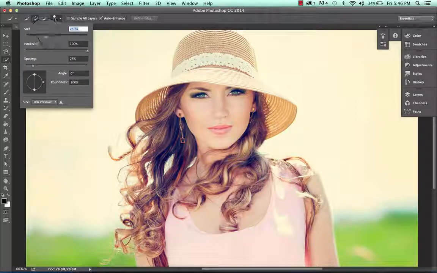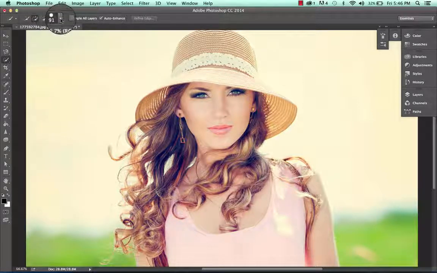As you can see, I just cranked my size up. So this is where you find your brushes, and of course you have the option to go all the way to 5,000 or down to 1. So we're going to leave it right around 90, and we'll leave the hardness up at 100 for now. Of course you can feather it by keeping the hardness a little less than it already is, and mess with the spacing, angle, and roundness, blah blah blah. So you could change the angle of what you're working with, but that's really more of an advanced type of selection.